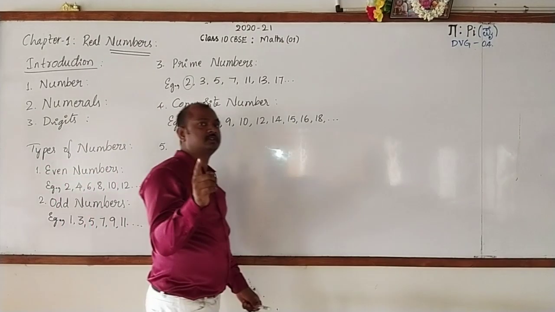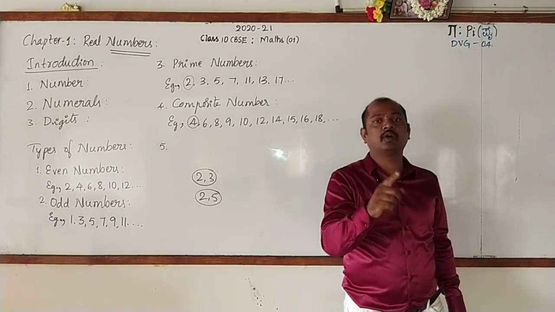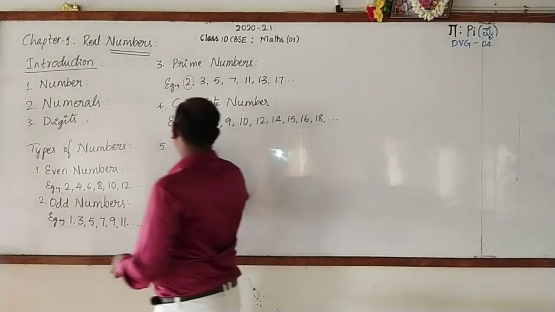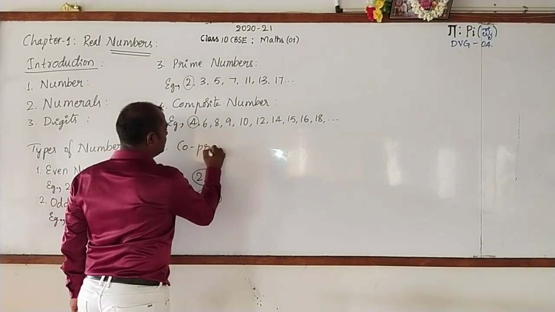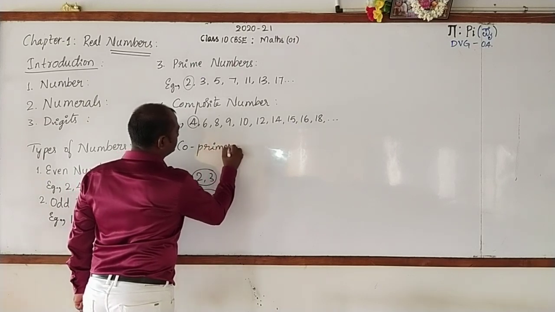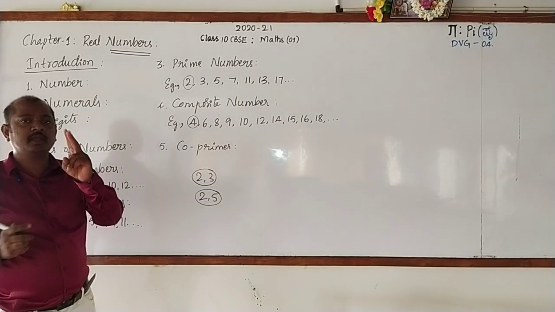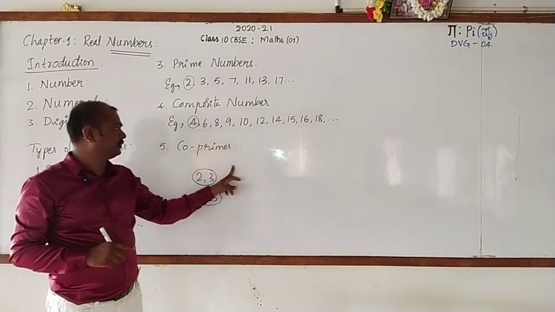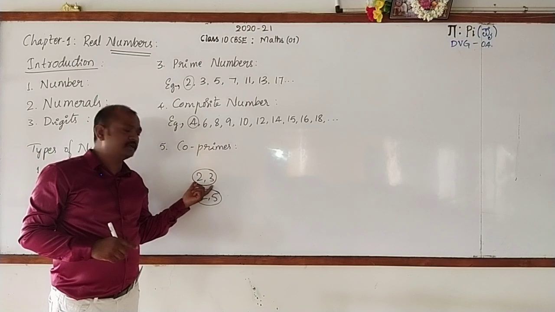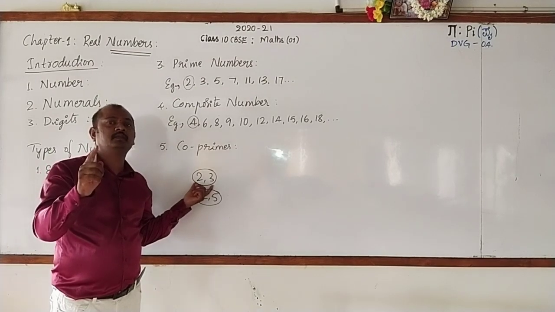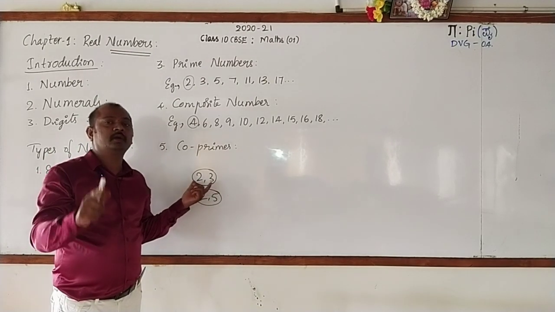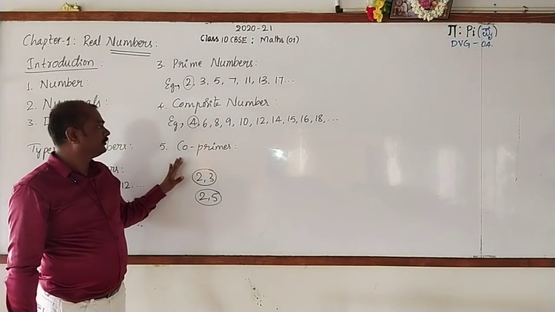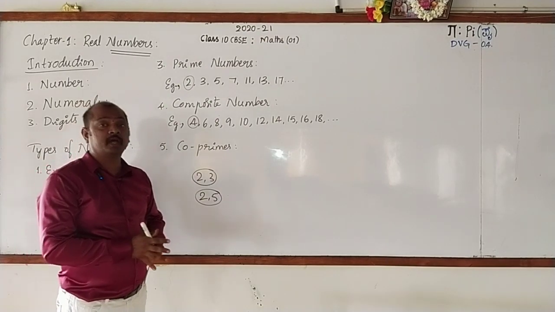Then what do you call such a pair of numbers? They are called co-primes. Please write down, this is also very important. Co-primes: a pair of numbers. Now listen to me. A pair of numbers which are divisible by 1 only are called co-primes.